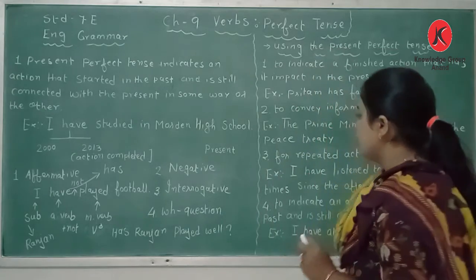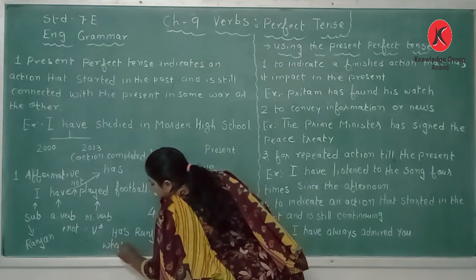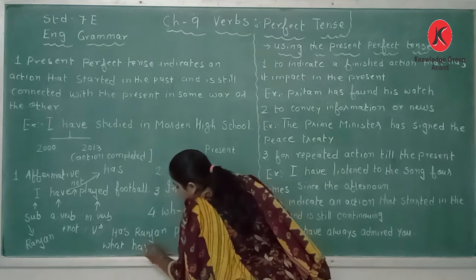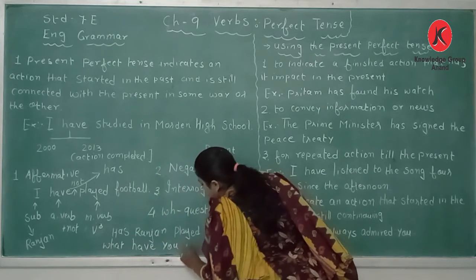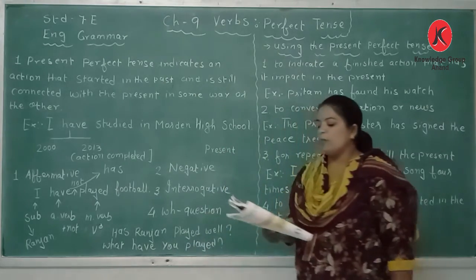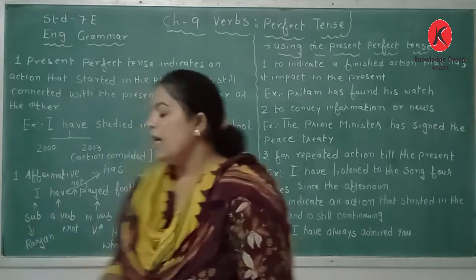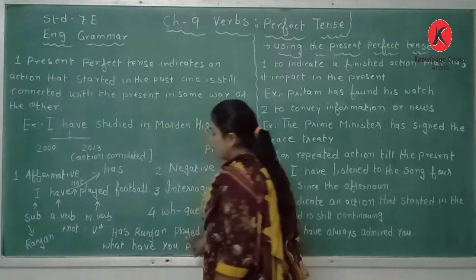So we will change the sentence like this. What have you played? Okay, what have you played? Here the has is an auxiliary verb, Ranjan is a subject, and played is a main verb.